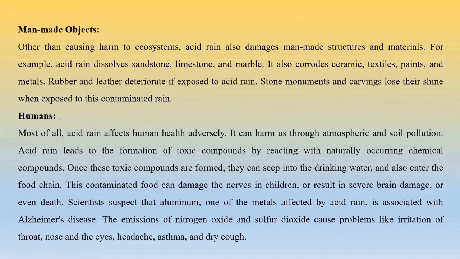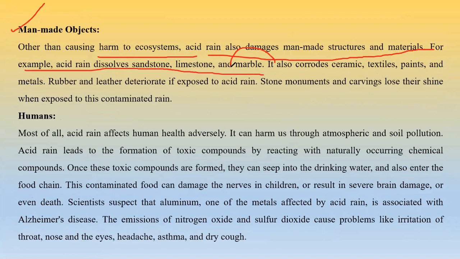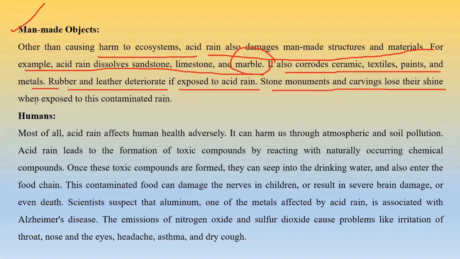Now, on man-made objects and human beings, what types of effects are there? Man-made objects are actually harmed. Acid rain damages man-made structures. For example, acid rain dissolves sandstone, limestone, marble. That's why stone cancer was seen on the Taj Mahal. It also corrodes ceramic, textile, paints, etc. Rubber and leather deteriorate if exposed to acid rain. Stone monuments and carvings lose their shine when exposed to the contaminated rain.